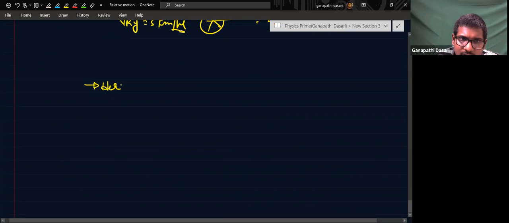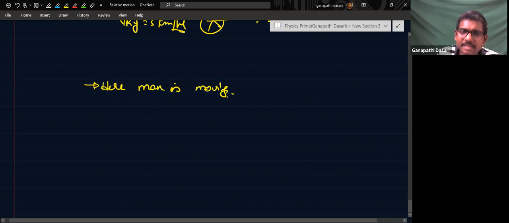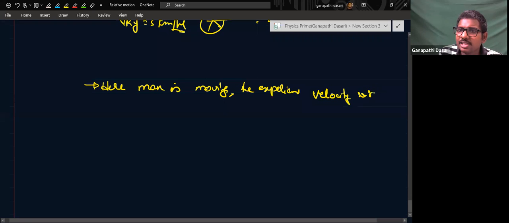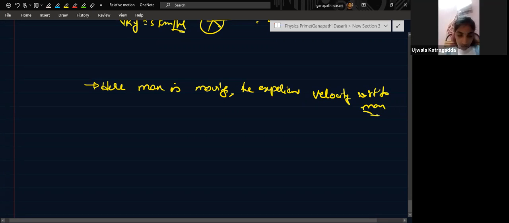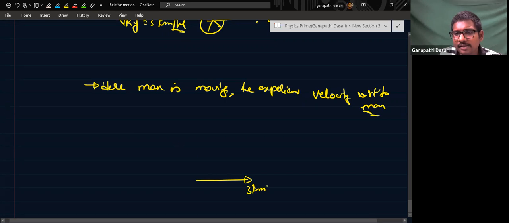Here man is moving. That means whatever he experiences is the velocity of rain with respect to man. So man is going like this, 3 kilometers per hour.